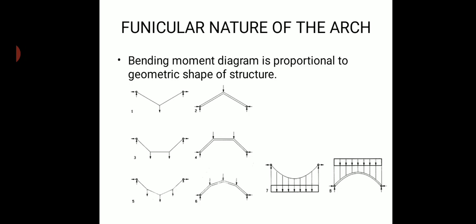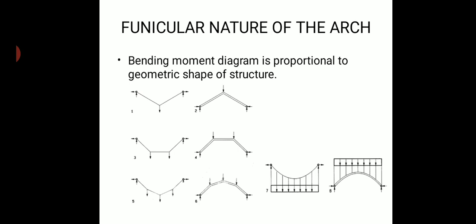You can see here I have sketched down some figures. The first sketch represents a two-hinged triangular cable subjected to a central concentrated load.